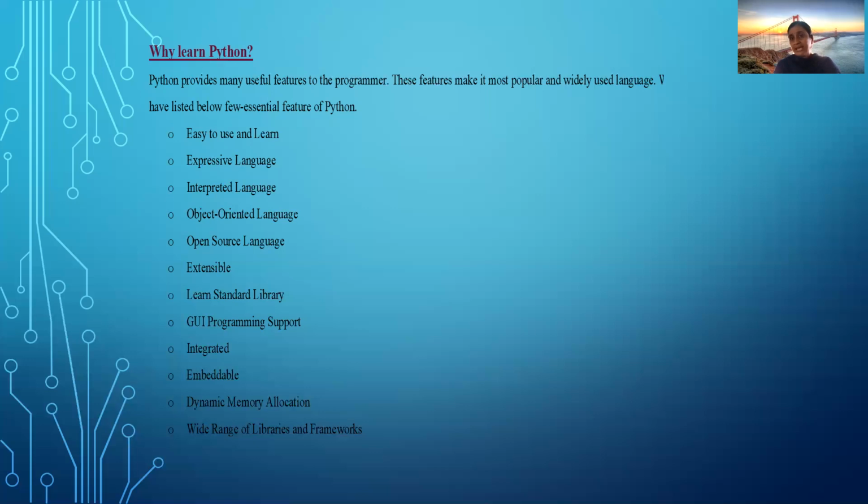That means memory can be allocated at the time of runtime and the memory can be reused. The wasted memory can be reused. So that is the concept of dynamic memory allocation. Okay, wide range of libraries and frameworks. There are different libraries. We will discuss those libraries and frameworks later.